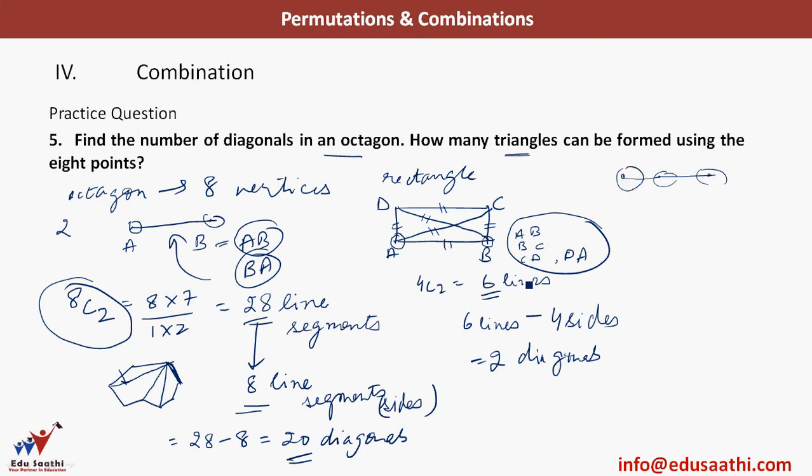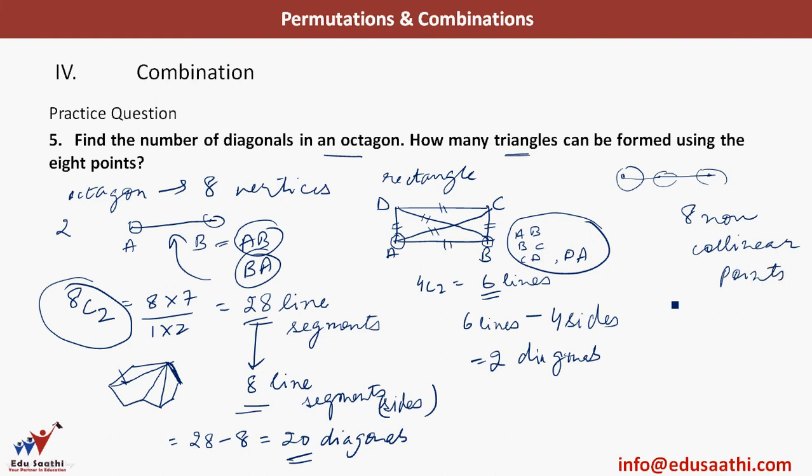But in an octagon, none of the 3 points will lie on the same line. As in the case of a rectangle, none of these 3 points lie on a straight line. So what is the total number of triangles that can be formed using 8 non-collinear points?